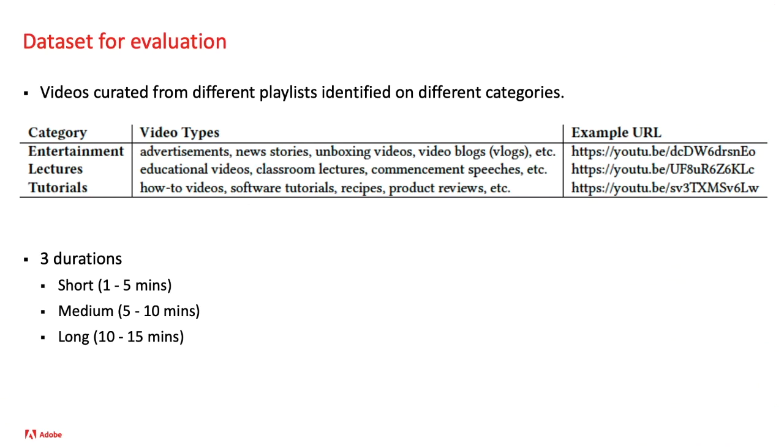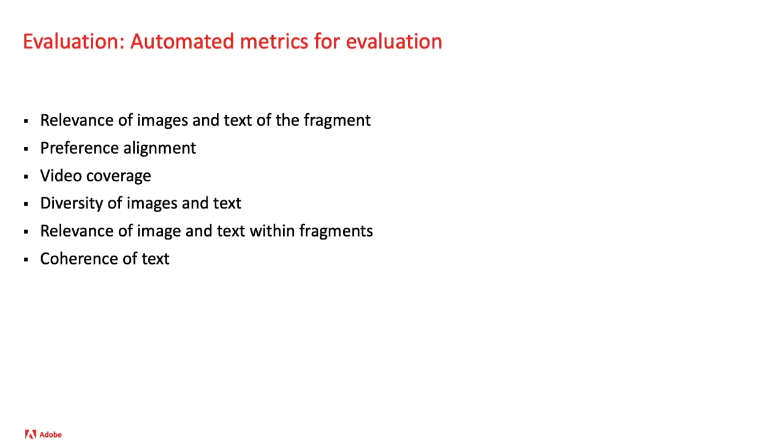Our evaluation comprises of two parts. In the first part, we conduct automated evaluation using key metrics, and in the second part, we conduct a human survey using Amazon Mechanical Turk. Let's discuss the automated evaluation first. Our proposed method gives a sequence of multimodal fragments as output for each input video. We want the images and text in these fragments to have relevance with the original video. Also, we want them to cater to the target viewer's preference as well.